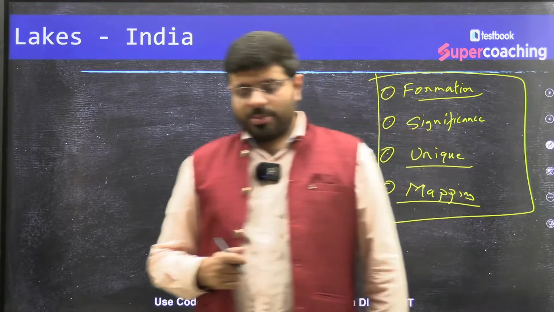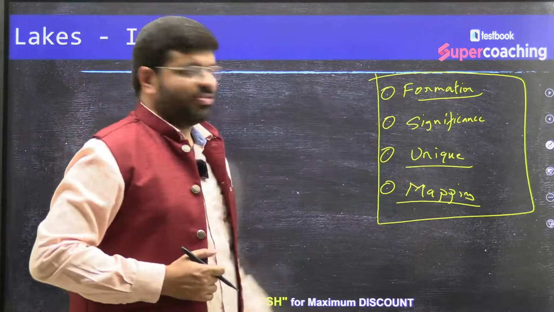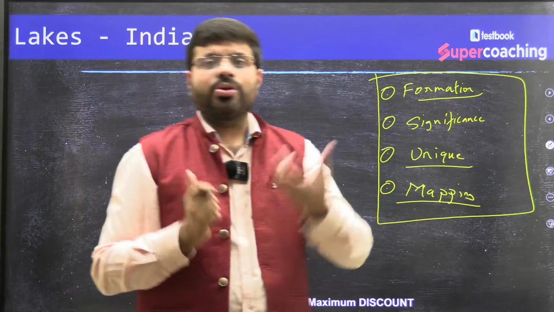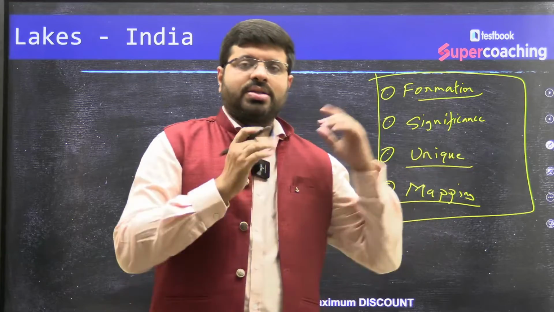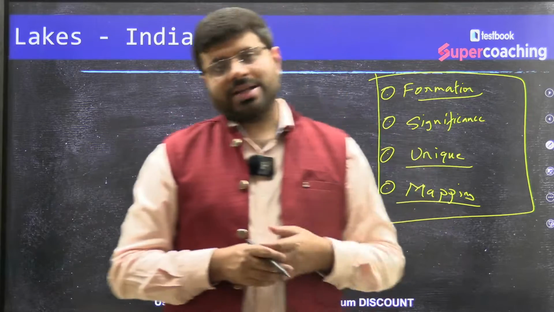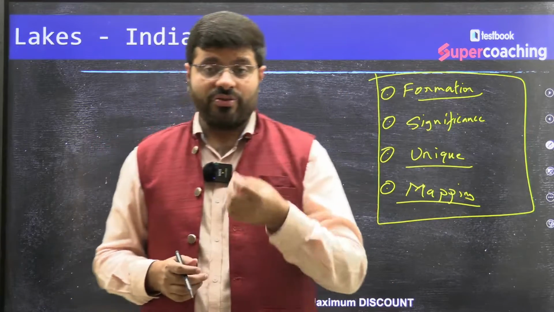So when they ask questions about certain lakes in India, how do they ask? They ask in this way. Say, for example, how do you think Vular Lake is formed? How do you think a lake like Vembanad Lake, which is a lagoon, is formed? They can ask which are fresh water and which are salt water.